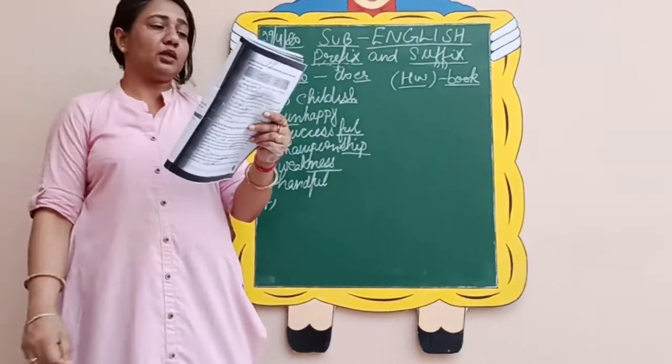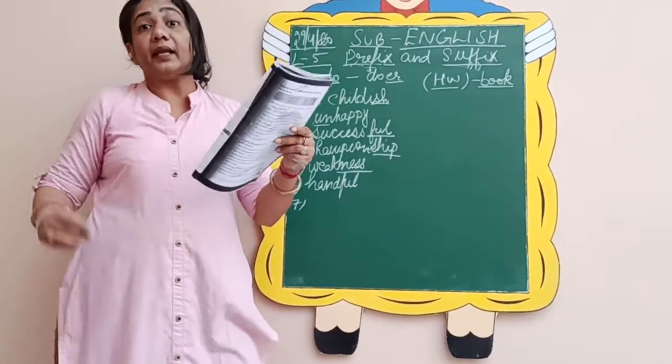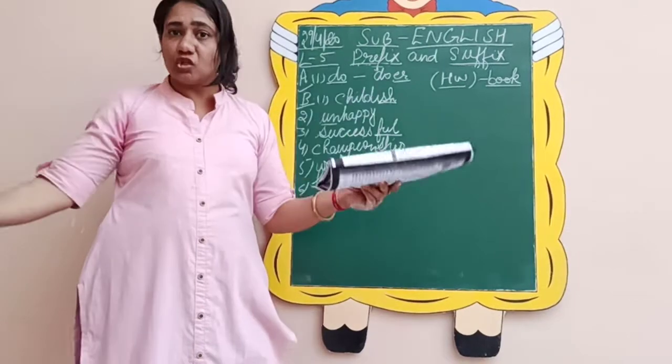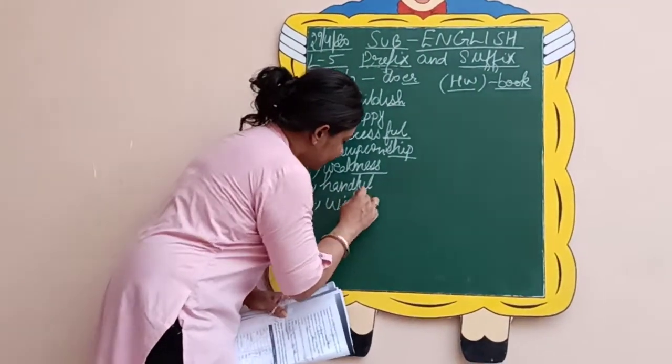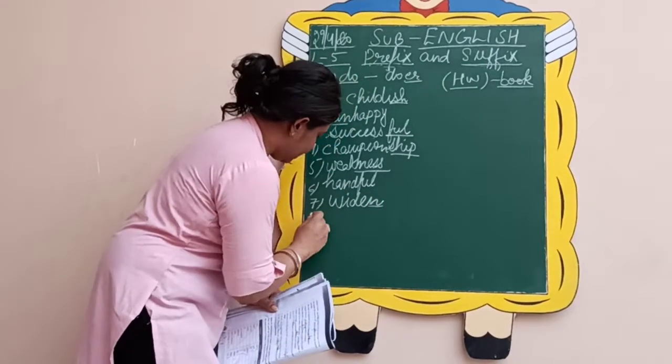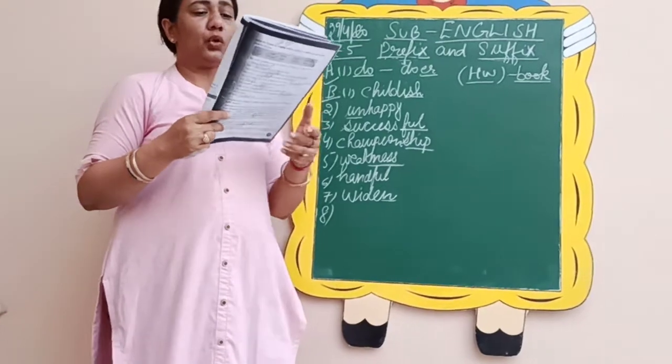Number 7, the road was too narrow, so they had to widen it. Wide is chauda, but they had to widen it. So it is N is your what? Suffix.